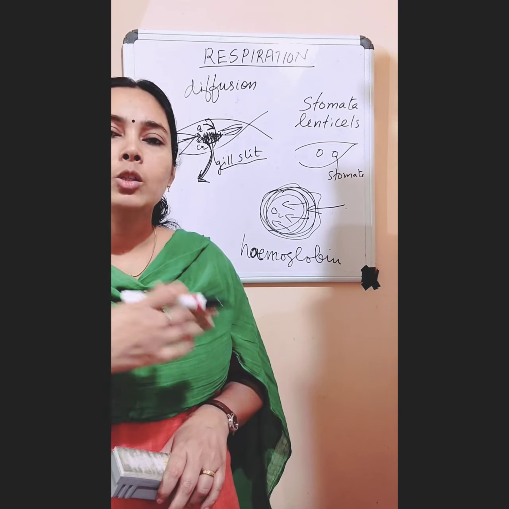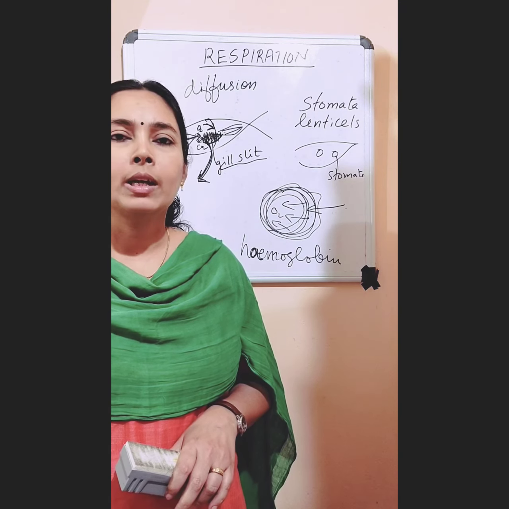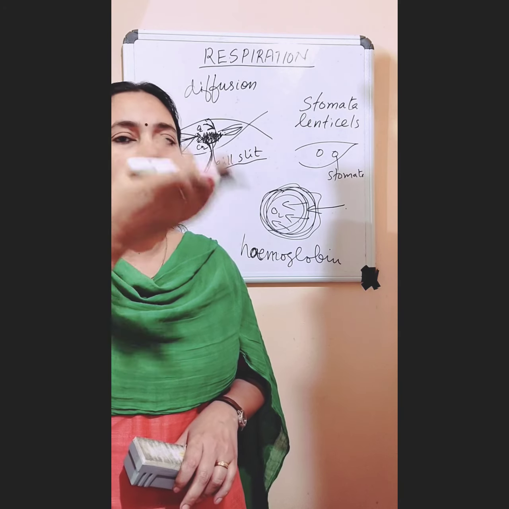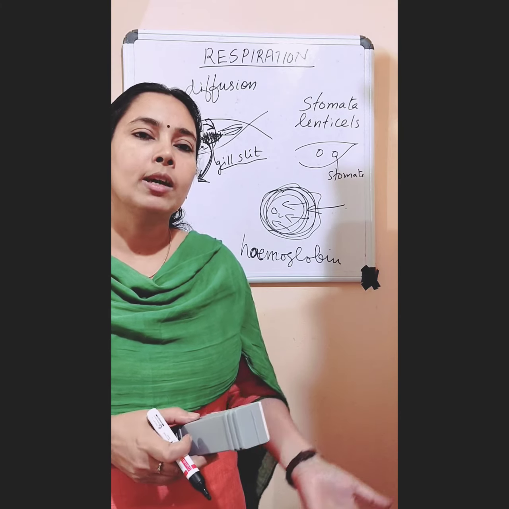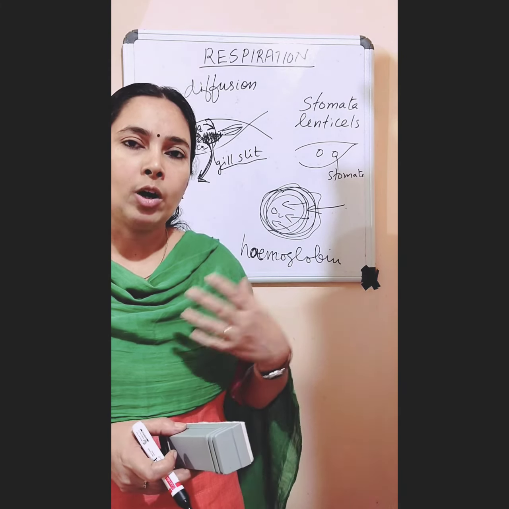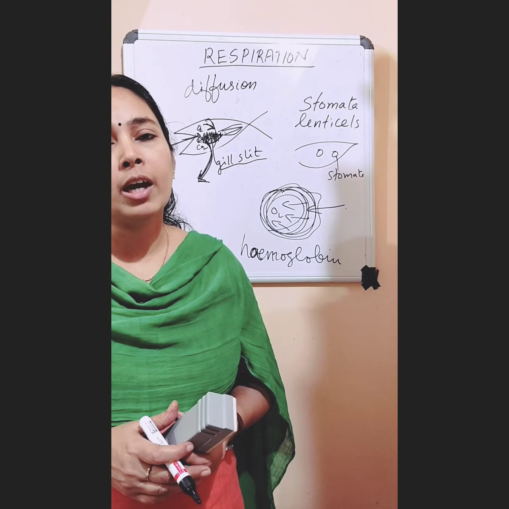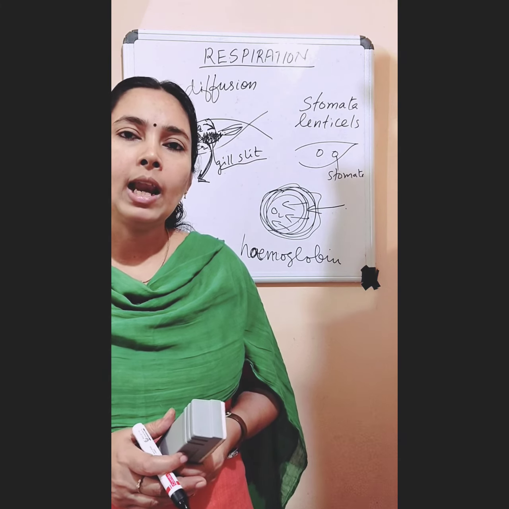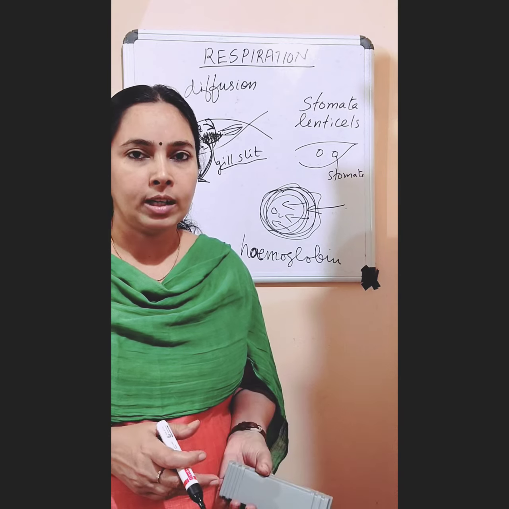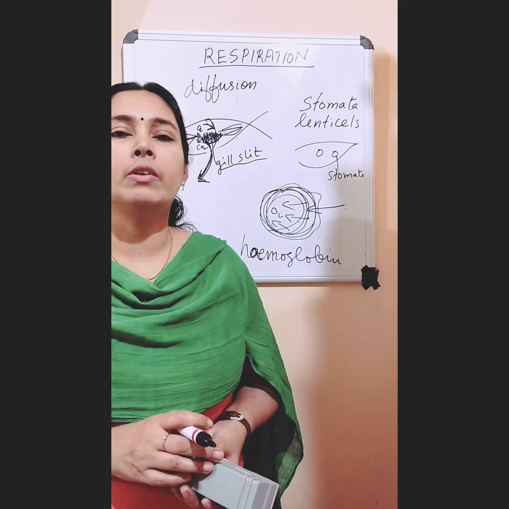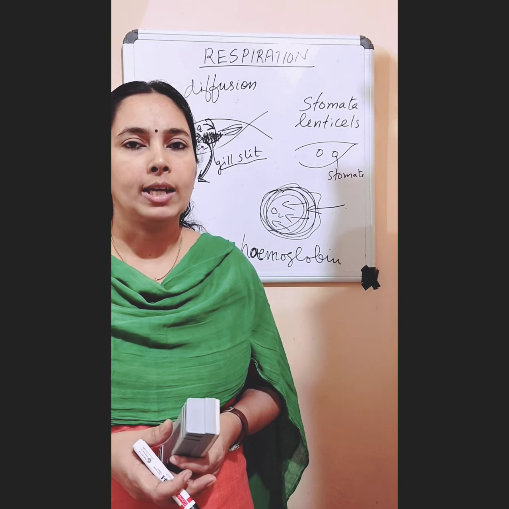So who will breathe faster, aquatic animals or terrestrial animals? Terrestrial animals, when they breathe once itself, will get a lot of oxygen, so they can breathe slowly. But aquatic animals will get less oxygen, so they want to breathe very fast. So aquatic animals have a higher breathing rate than terrestrial animals. Why? Because the amount of oxygen dissolved in water is less when it is compared with the amount of oxygen that is present on land.